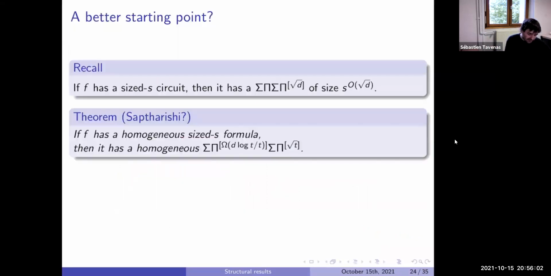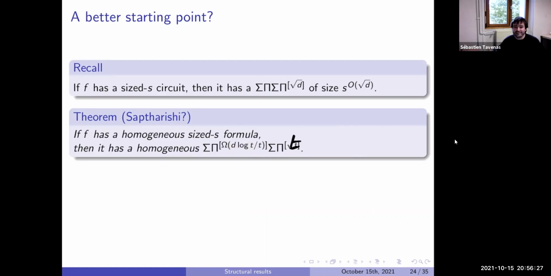So we can do the same. Sorry. If I put T, just T, not square root. Before it was D divided by T. Here we can force to have more factors. In fact, we factor our polynomial more. Instead of D divided by T, we have D times log T divided by T.